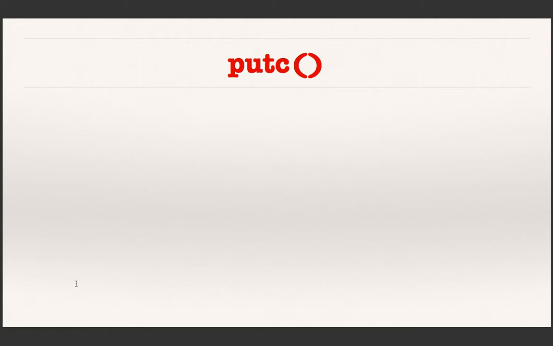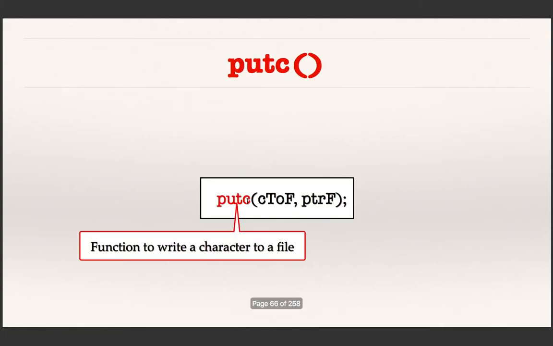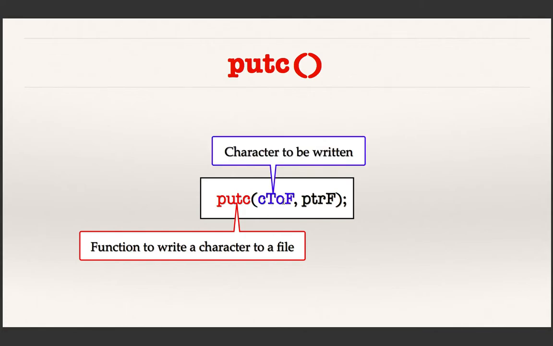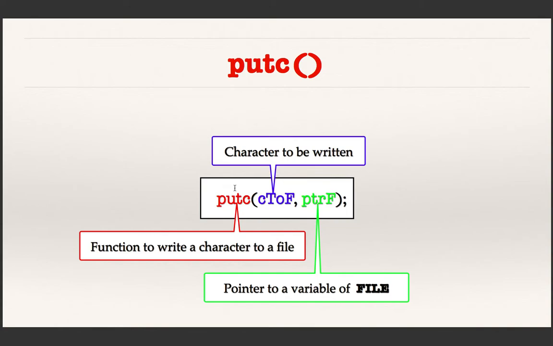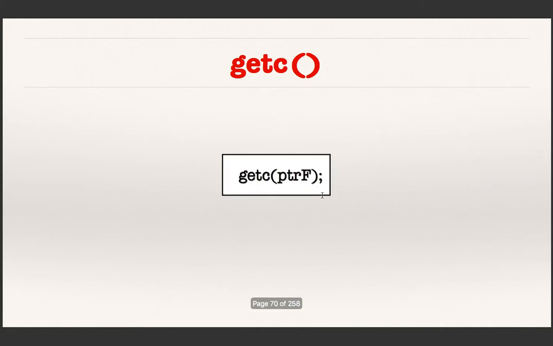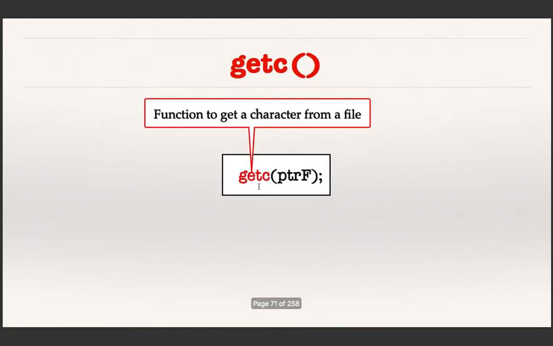So now the other function that we have seen, which is putc, which is to print a character to the file, and this is how you do that. putc is the name of the function to write a character, and the first argument is the character to be written, and the second one is the file pointer. Always a function processing a file takes a file pointer as an argument. Then the counterpart, which is to read a character from the file, and the syntax is this. getc is the name of the function, and you are reading, so only the pointer to the file buffer is the argument.